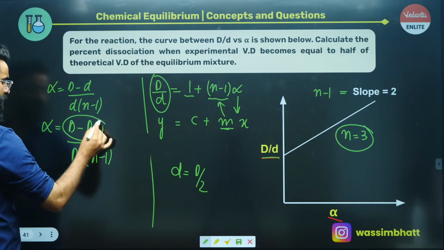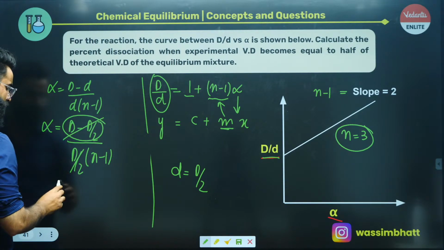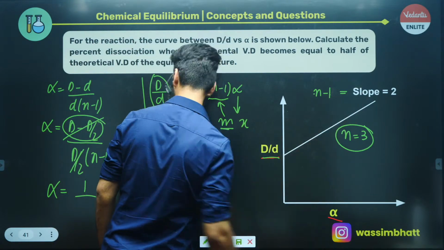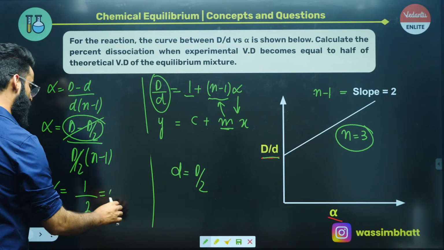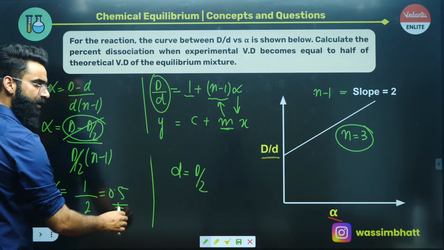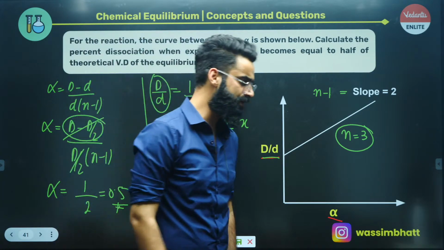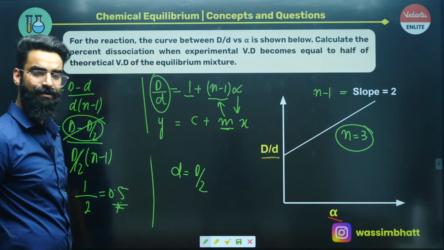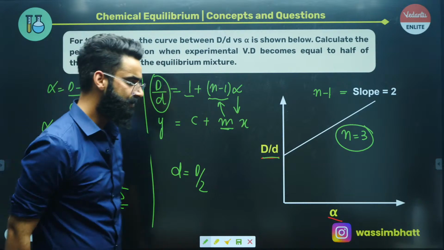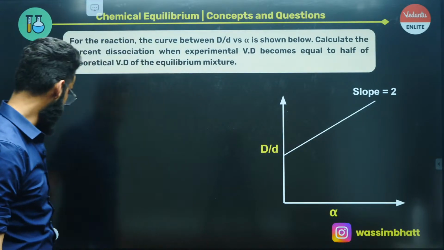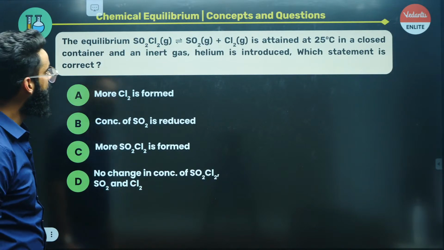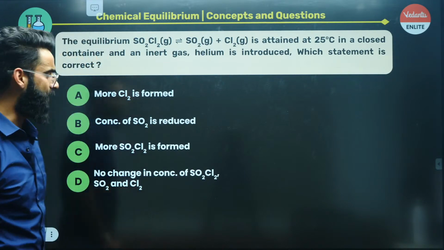So D minus D by 2 is D by 2, so D by 2 gets cancelled out. So the alpha value is going to be 1 divided by n minus 1. n minus 1 is equal to 2, so 1 divided by 2 is equal to 0.5. So you got the degree of dissociation alpha as 0.5. And once you get the degree of dissociation, you can easily calculate the percentage dissociation. Just multiply this by 100, and the value comes out to be 50, right? So percentage dissociation is exactly 50. That's the answer.